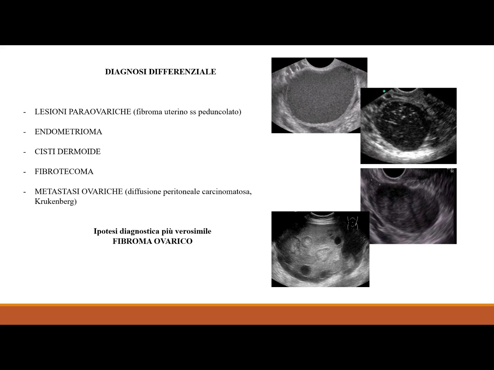Finally, we can also rule out cases of ovarian metastases, as seen in the last image. These are formations that appear solid and hyperechoic within the ovarian parenchyma, but can be excluded in our case because they show greater and more intense vascularization, with a higher color score of 3 or 4, and typically involve both ovaries, which is not present in the case under examination. Therefore, the most likely diagnostic hypothesis seems to be that of an ovarian fibroma.